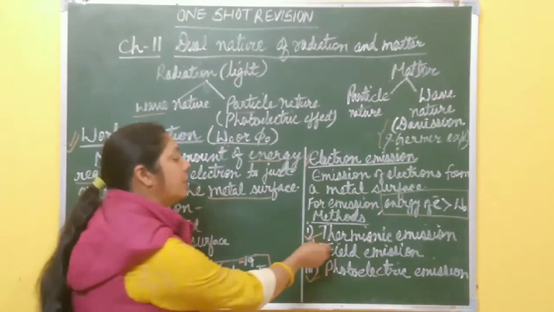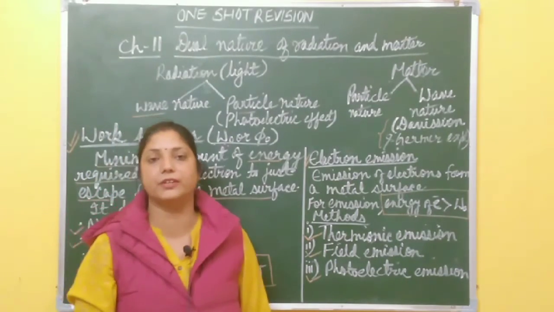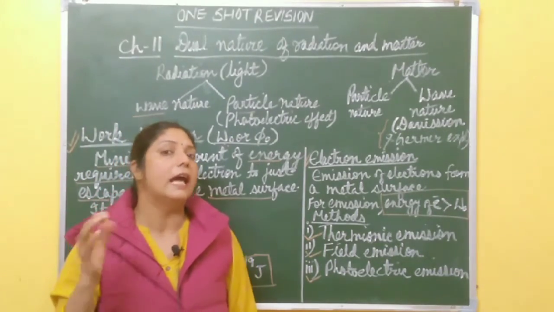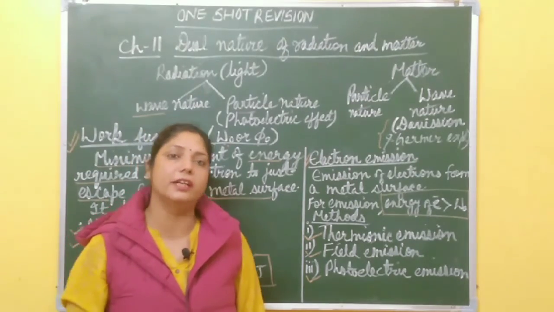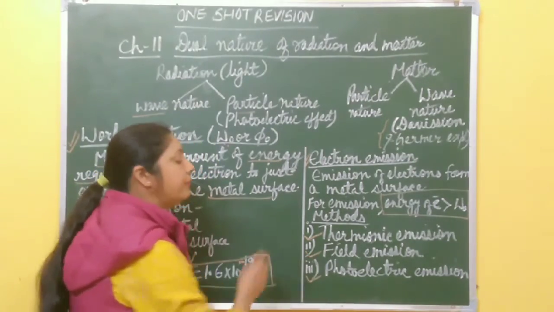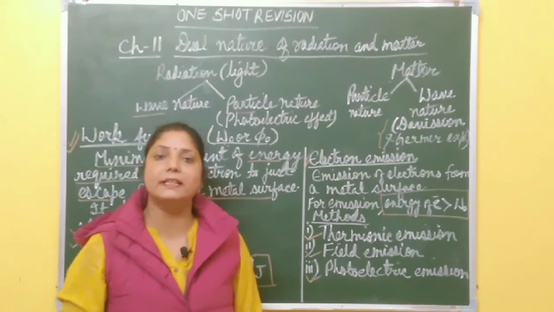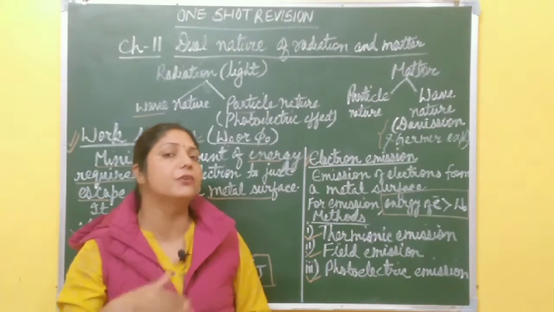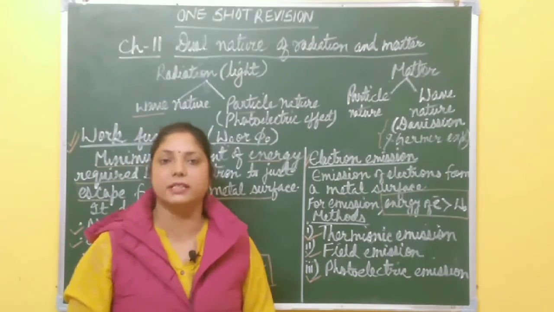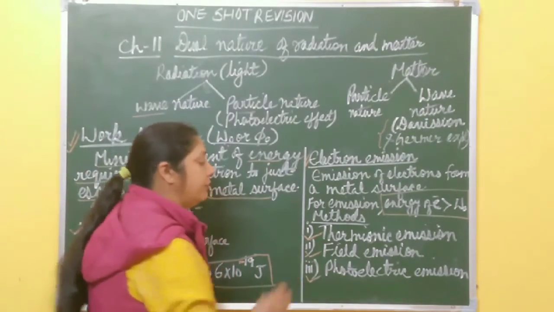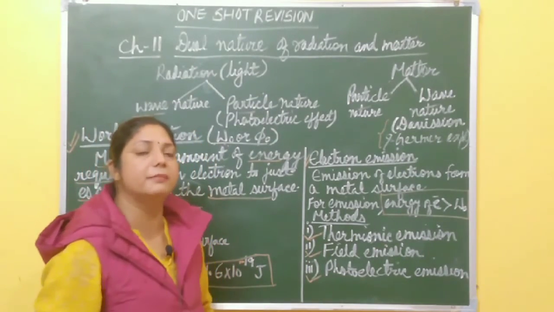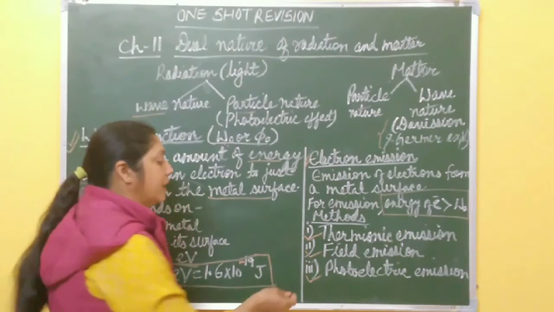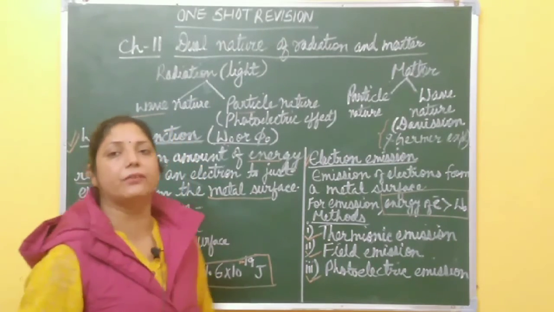This process is called thermionic emission, and the emitted electrons are called thermoelectrons. Next is field emission. When a metal surface is subjected to a strong electric field, electrons are emitted from the metal surface. This process is called field emission, but this process is a little bit dangerous. Okay, then the last one is photoelectric emission.